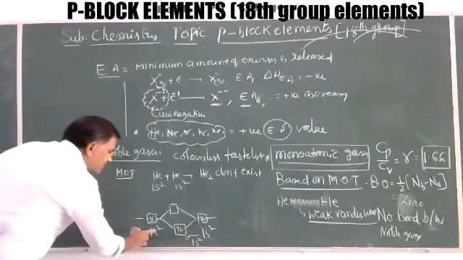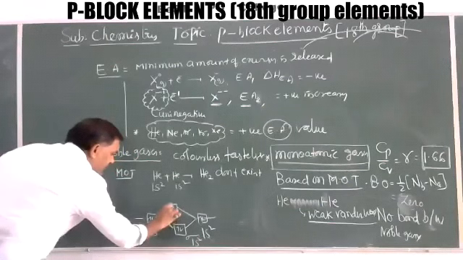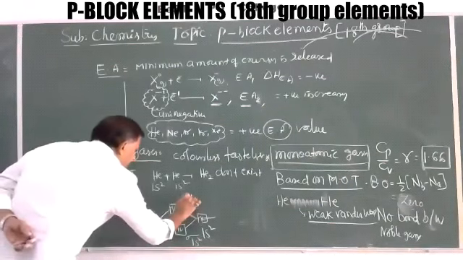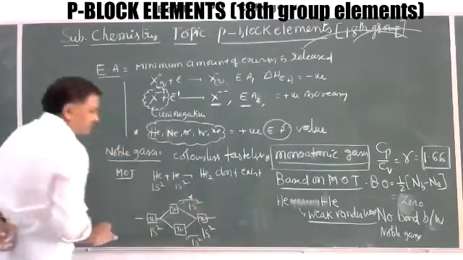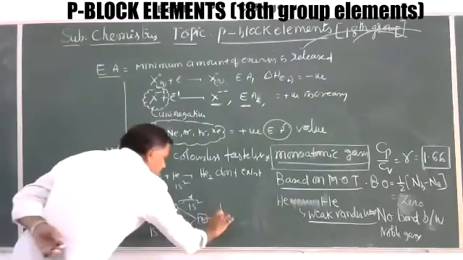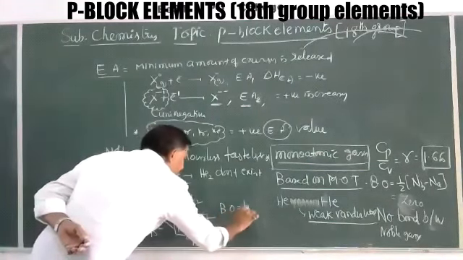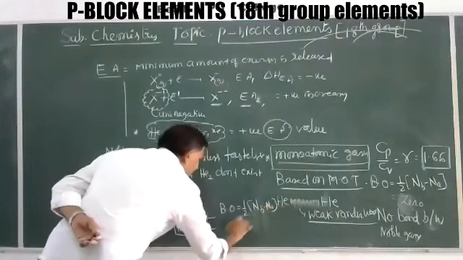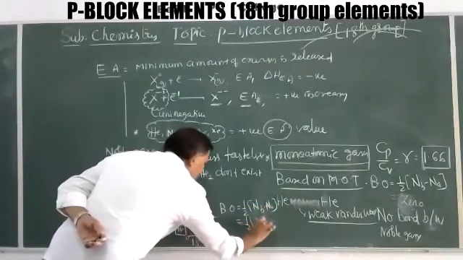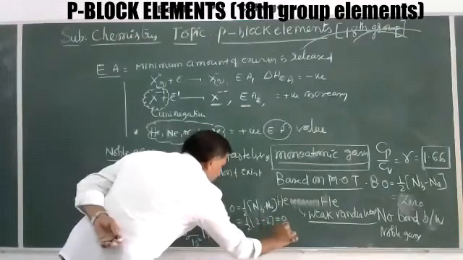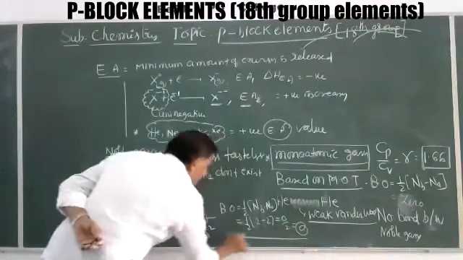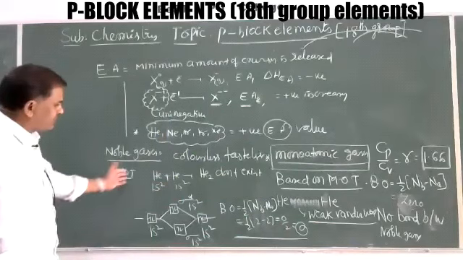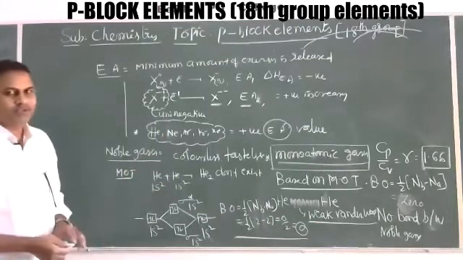Here the same situation: the pair enters the next higher energy, sigma star 1s2. Using this, bond order is 1 by 2 into NB minus NA, that is 1 by 2 into 2 minus 2, that is 0 by 2, that is 0. Bond order 0 means there is no bond between helium and helium.